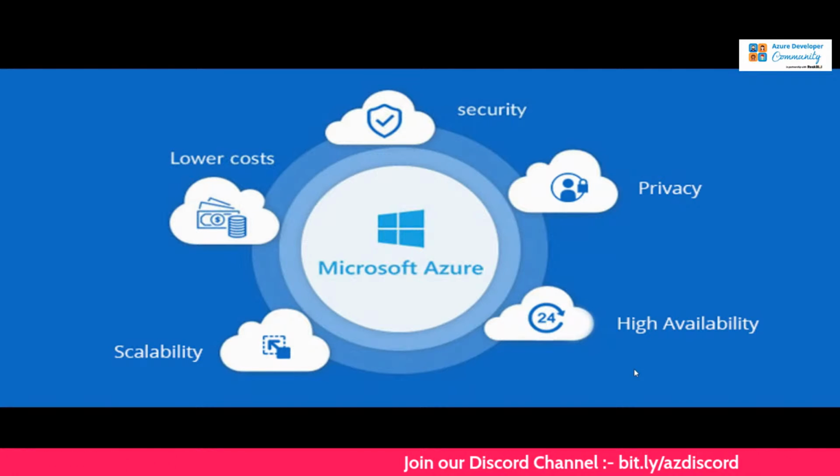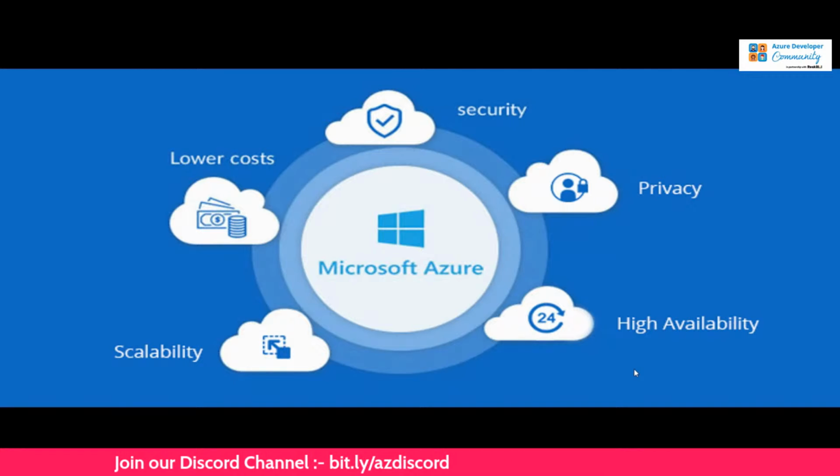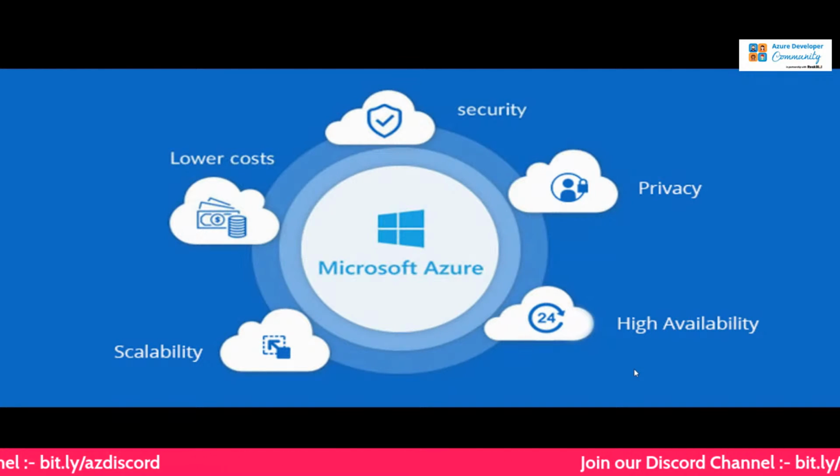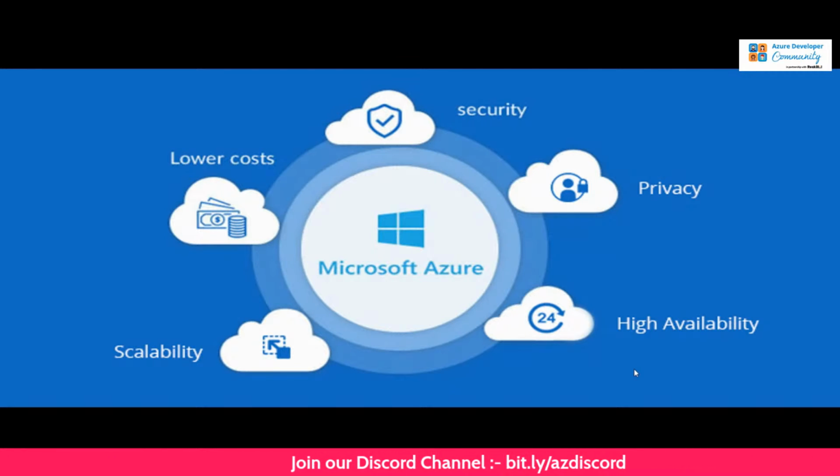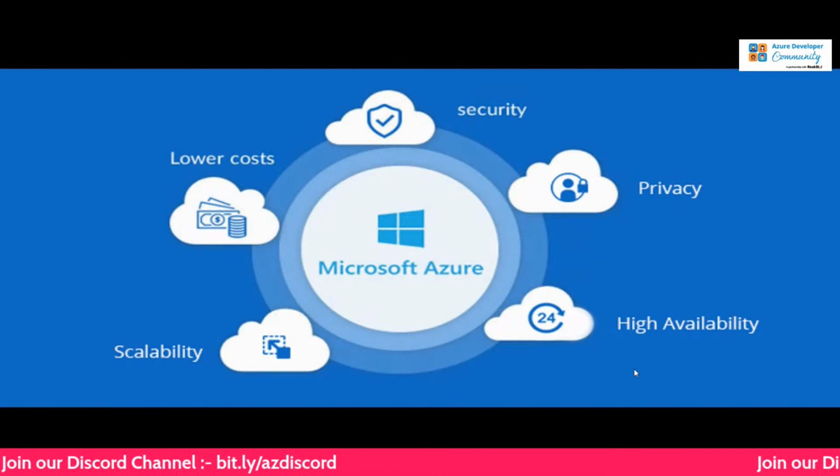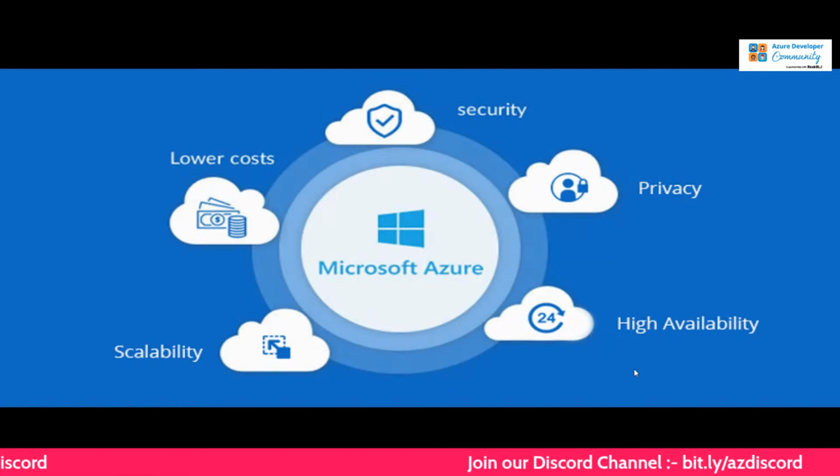And then comes the high availability. Let's say you have your own small server at your home, and now let's say there's a power cut, or the internet is down, right? So what will you do? Very evidently your website is not going to work for the next couple of hours till things are restored back to normal.